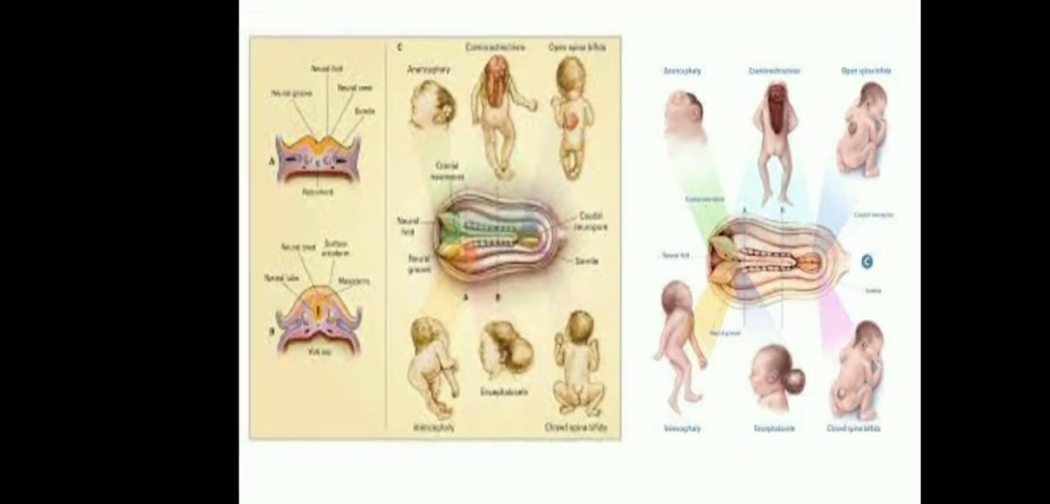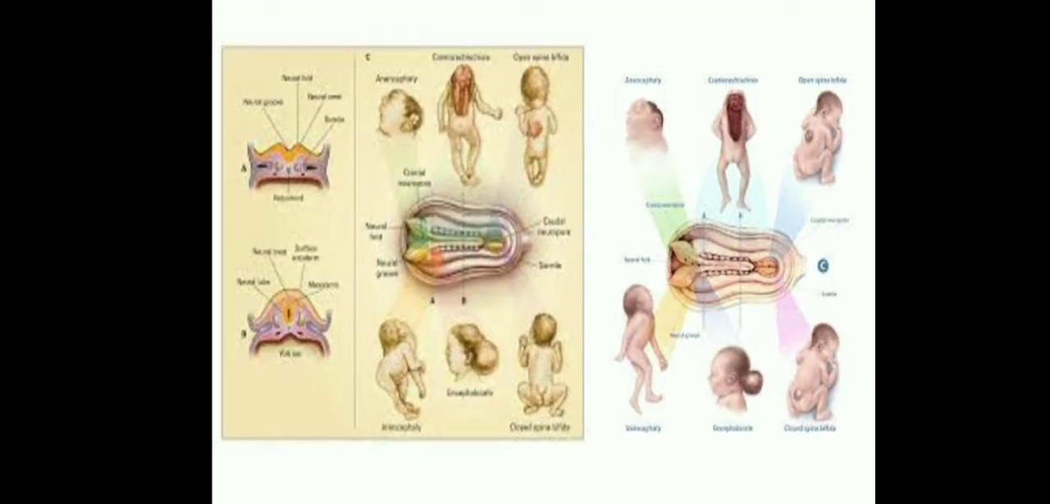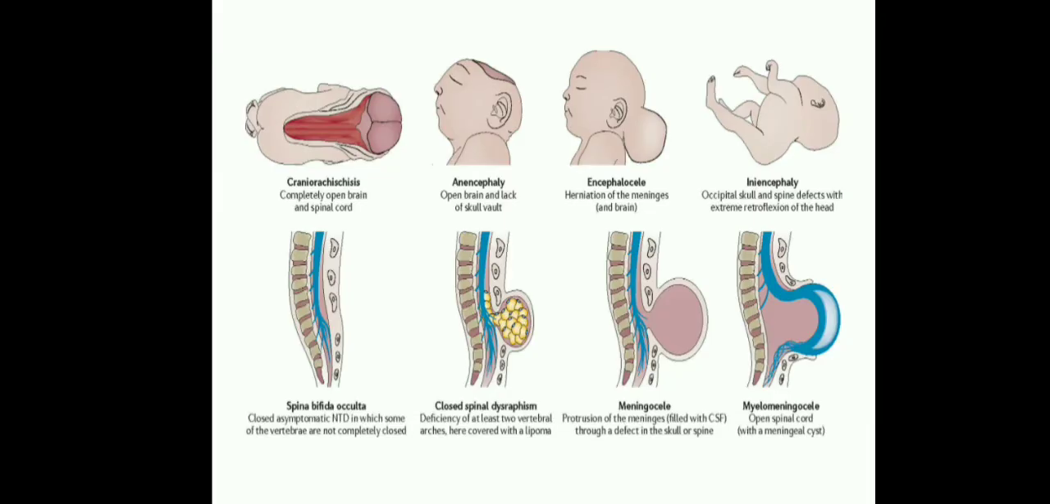What do neural tube defects mean? Here, look at this picture. Here the child may have defects in the brain, defects in the vertebrae and defects in the spinal cord. Because of neural tube defect, the child has defects in the brain, the spinal cord and the vertebrae. Okay, this is the introduction of neural tube defects.